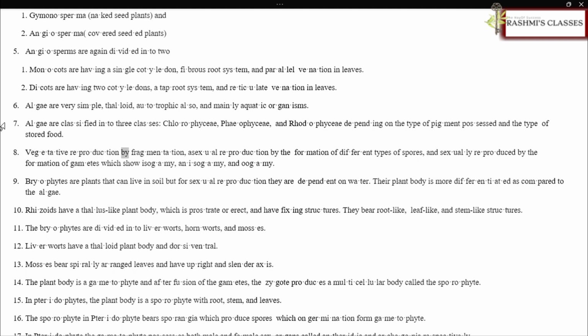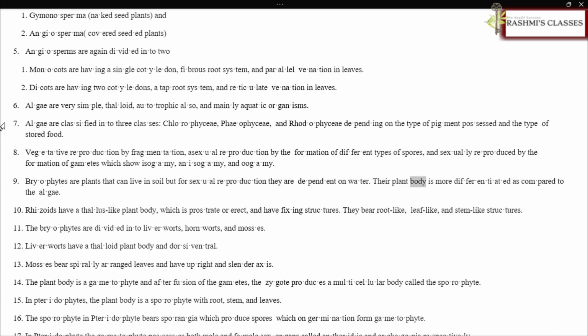Vegetative reproduction by fragmentation, asexual reproduction by the formation of different types of spores, and sexually reproduced by the formation of gametes which show isogamy, anisogamy, and oogamy. Bryophytes are plants that can live in soil, but for sexual reproduction they are dependent on water.